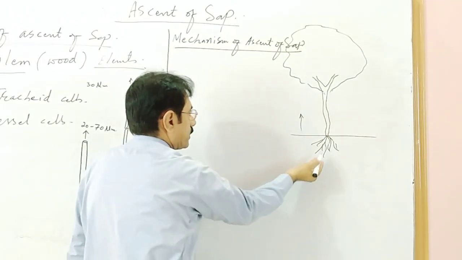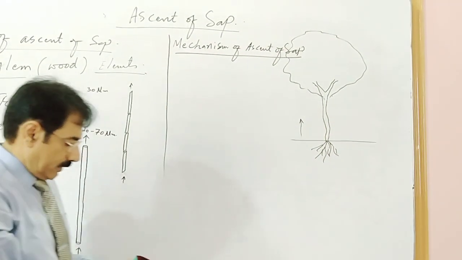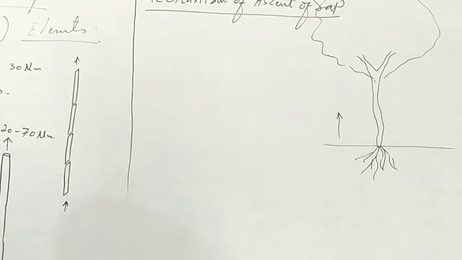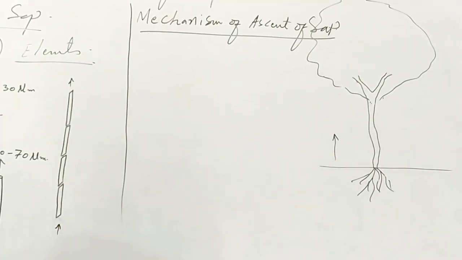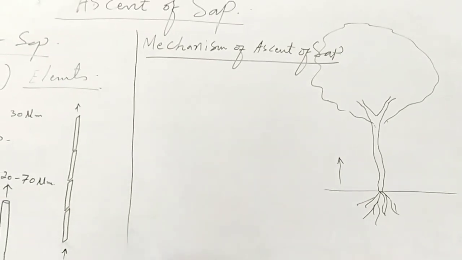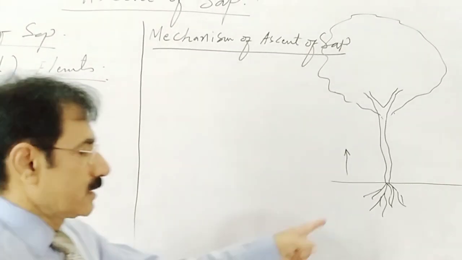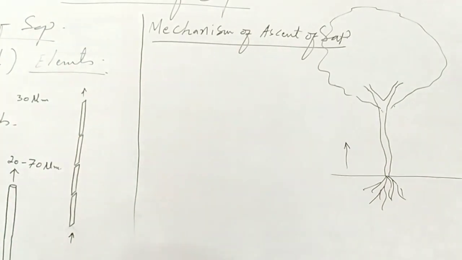Mechanism of ascent of the sap. How does water from the soil move to the upper plant parts, at a height of hundreds of feet, against the force of gravity? So let us discuss.